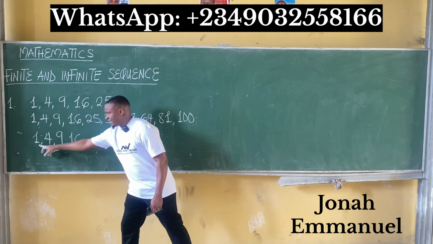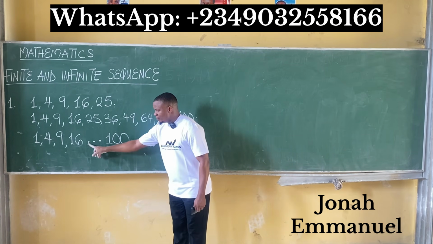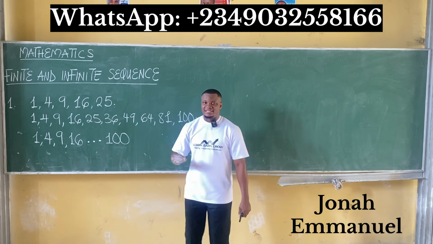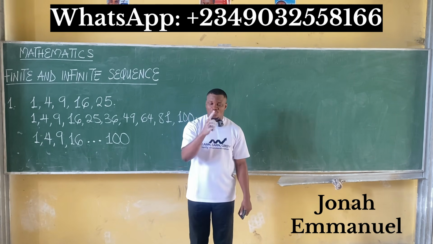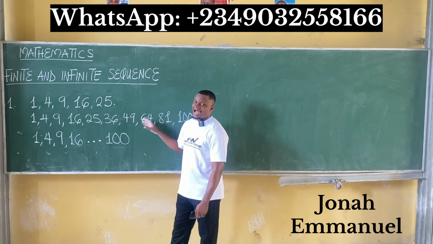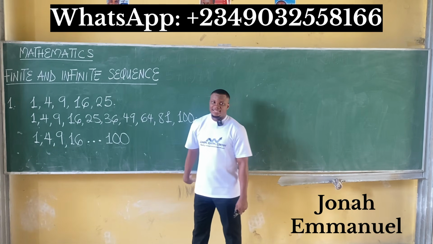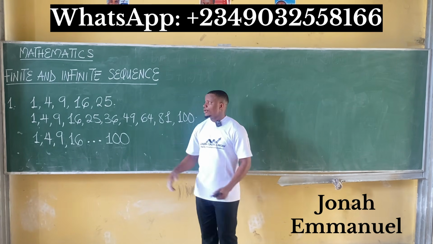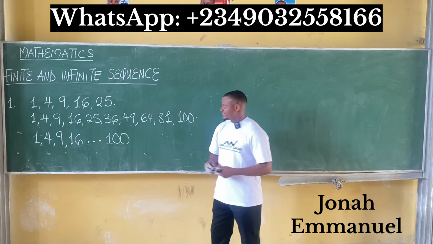So if you have something like this, your task would be this: dot dot dot means that there are numbers in between. Your own task would be to find a way to get these numbers and then count everything, and then you get the number of terms there. So this is the concept of a finite set.